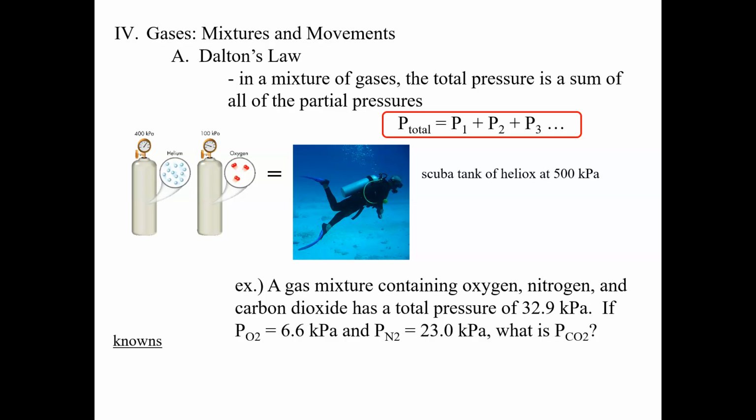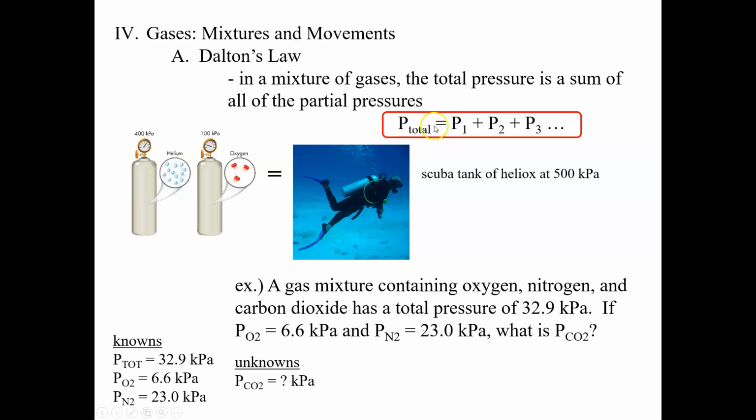Let's list what we know. We know the total pressure. We also know the pressure of just the oxygen, and the pressure of just the nitrogen. And we're looking for the pressure of just the carbon dioxide.